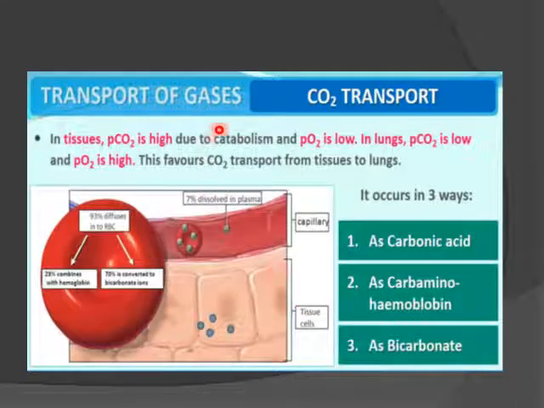Next is the transport of gas, that is CO2. In tissues, partial pressure of CO2 is high due to catabolism, and the partial pressure of O2 is low. In lungs, partial pressure of CO2 is low and the partial pressure of oxygen is high. This favors the carbon dioxide transport from tissues to the lungs. So in 3 forms it is being transported: as carbonic acid, as carbaminohemoglobin, or as bicarbonate.